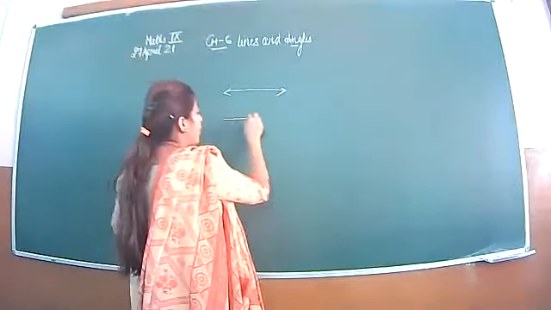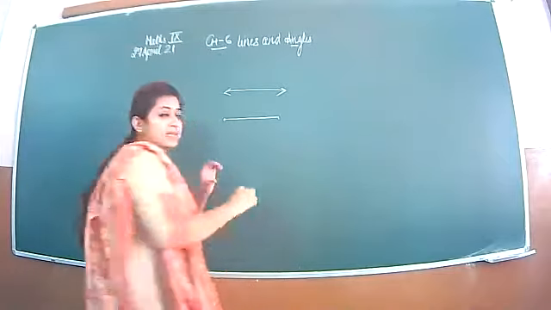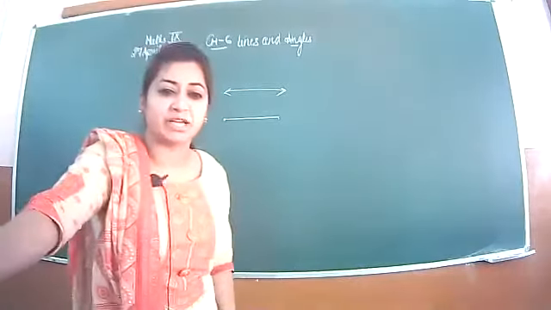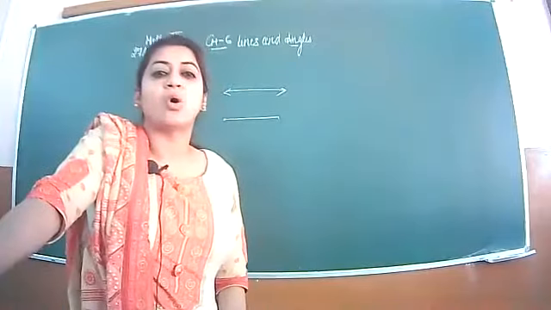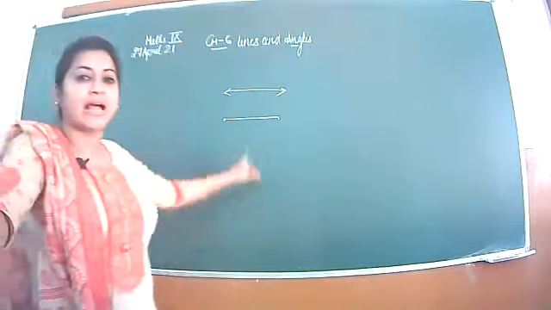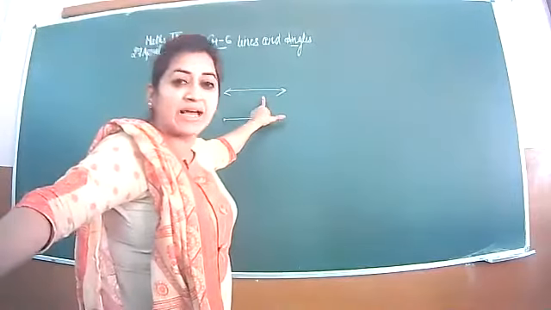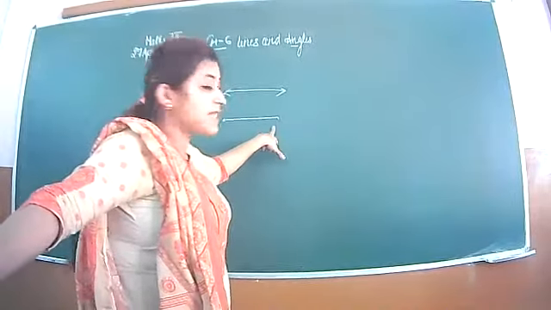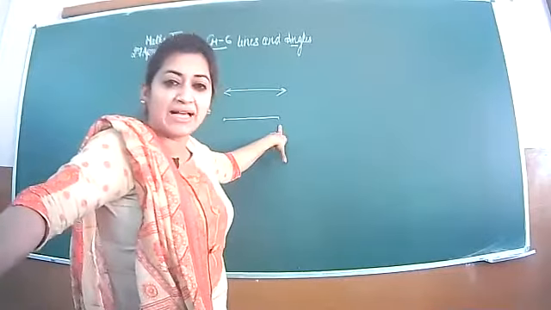If I draw a line that has a fixed length, that is 4 centimeter, 3 centimeter, that is called a line segment. A line segment has two endpoints. A line has no endpoint. A line segment has two endpoints.